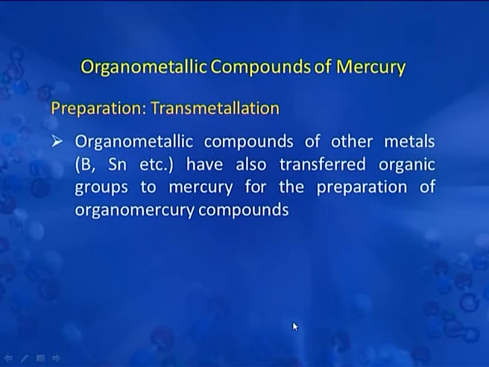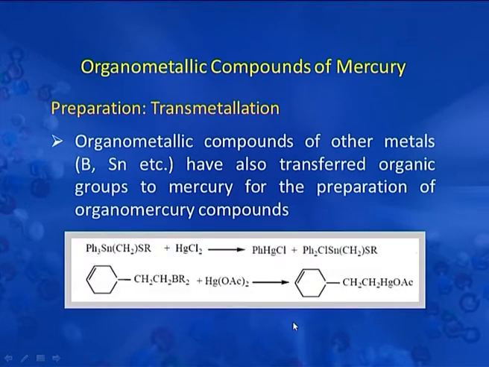Organometallic compounds of other metals like boron or tin etc. have also transferred organic groups to mercury for the preparation of organomercury compounds. So, these are other examples in which tin or boron is replaced by mercury from their organometallic compounds to give you the organomercury compounds.